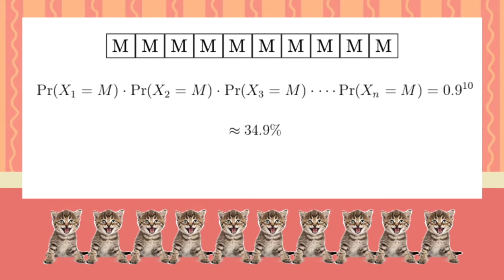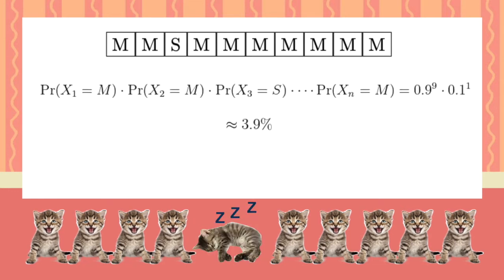The sequence of 10 days in a row where Ella meows every day has the probability 0.9 to the 10, which is about 34.9%. And the sequence where she has one sleepy day but 9 noisy days only has likelihood 0.9 to the 9 times 0.1 to the 1, or 3.9%.